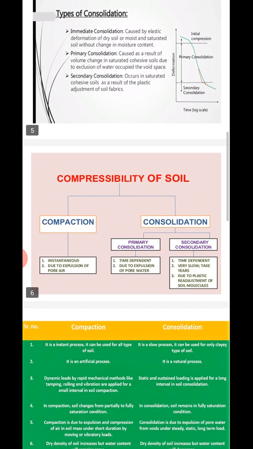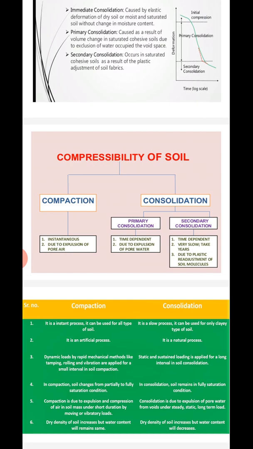Next, compressibility of a soil. Compressibility of a soil means whenever a load is applied on the soil, there is a change in the volume. This decrease in the volume due to the application of the load is called compression of the soil. Compression and compaction are not the same. Compression is the reduction in the volume due to the application of the load, whereas compaction is the removal of the air voids from a soil mass.